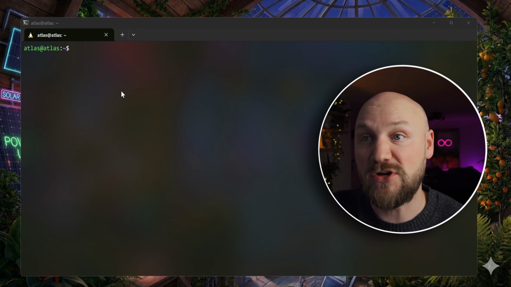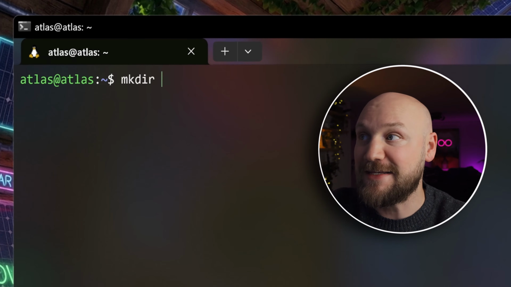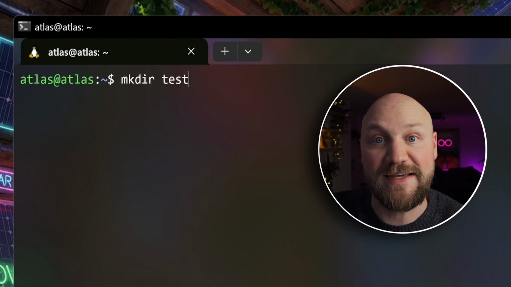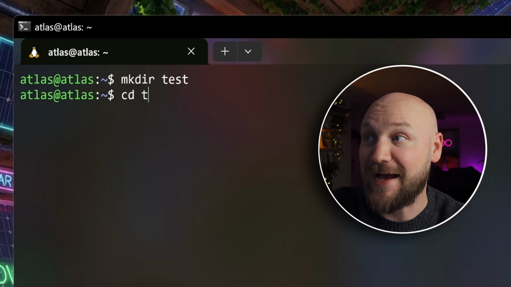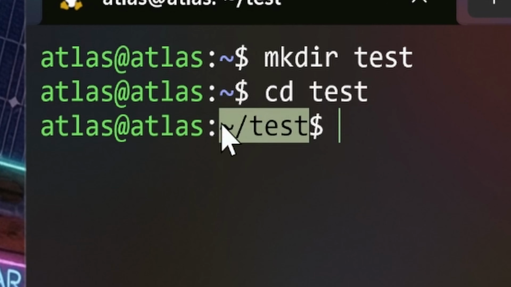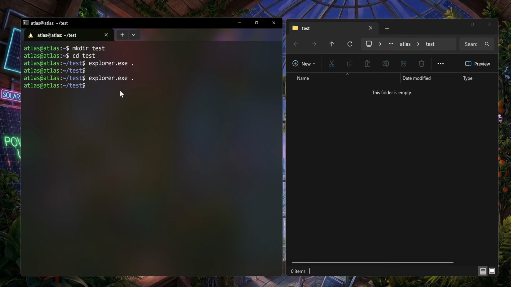We are learning just three commands. So this is a terminal. Our first command is going to create a folder that we call test here. The next command that I'm going to show you is cd for changing a directory, so the path has changed. And the next command is starting Explorer, so that we have something that we already know. The folder right now is empty because we haven't created anything, right?